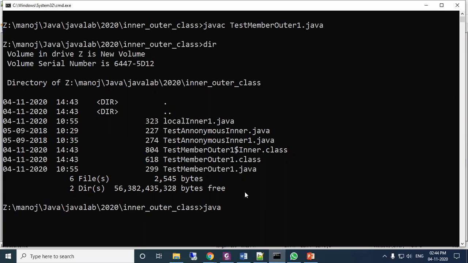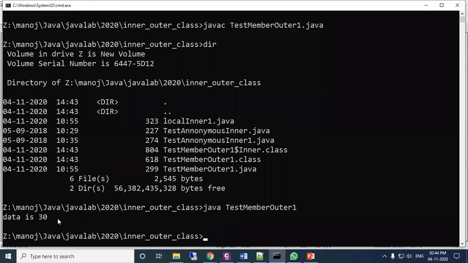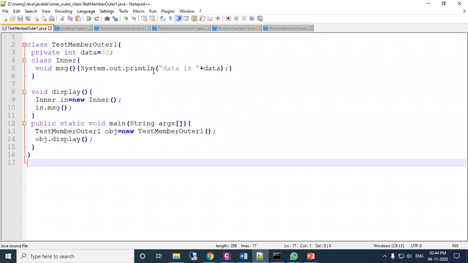So that's why we will call TestMemberOuter1.class. So here data is 30. See the program, the output is data is 30, so this private member is accessible. So this is one example of defining an inner class under an outer class.